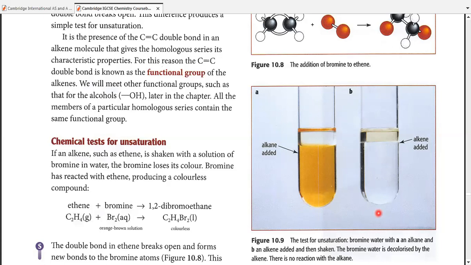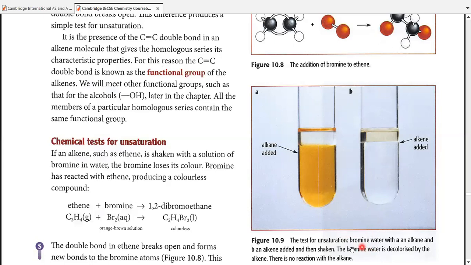If anybody doesn't understand this point so far, let me know. Okay, there are a few more things that we need to understand about this test. One, how the test is carried out. Secondly, what would be the equation for this test? So let's go through it.